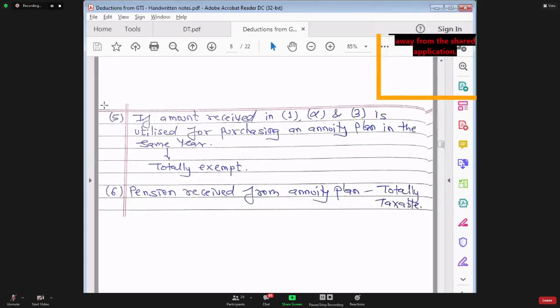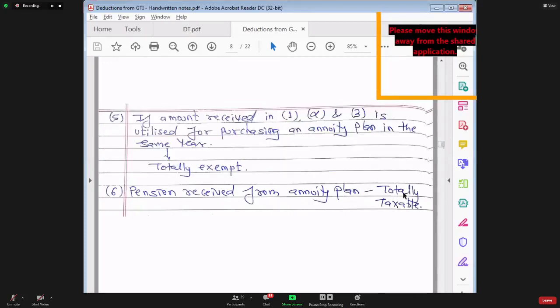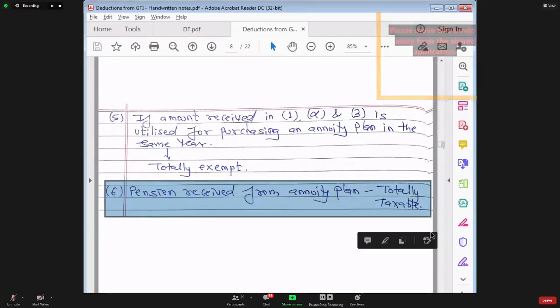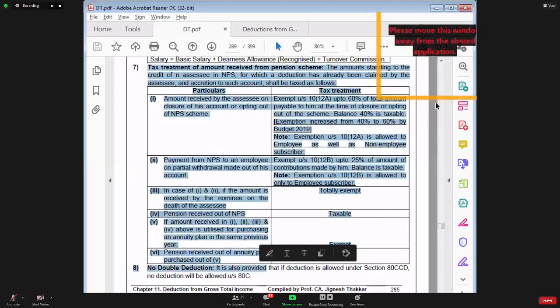Just for saving tax, if you invest money in an annuity plan, whatever amount you have invested is not taxable. Then in point number 6, we are saying that whatever annuity plan you might have purchased in point number 5, if you are receiving annuity or pension from that plan, that will be totally taxable. This is explained to you in section 80CCD in point number 7.